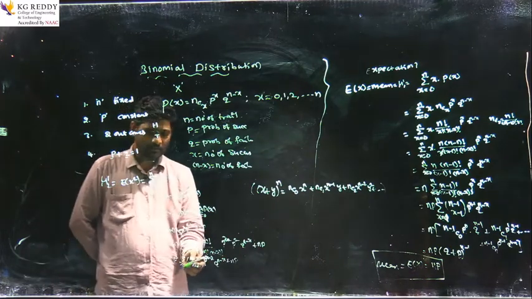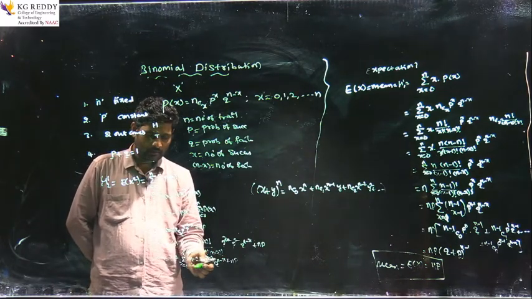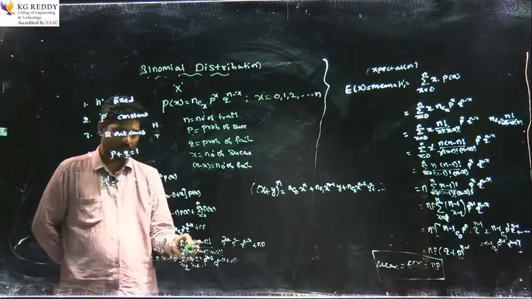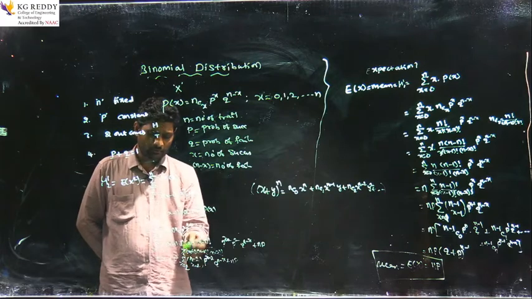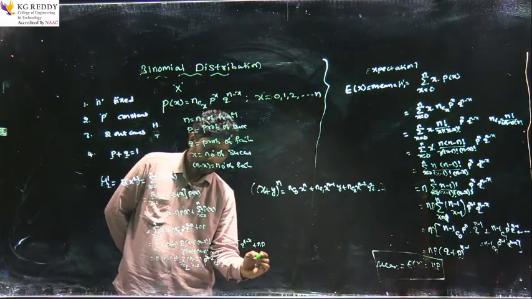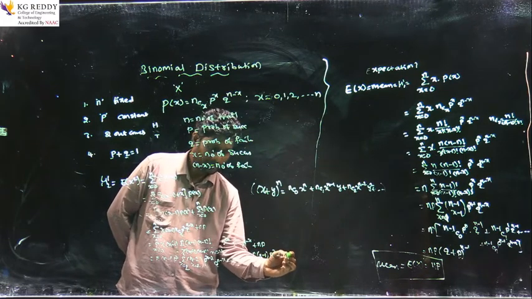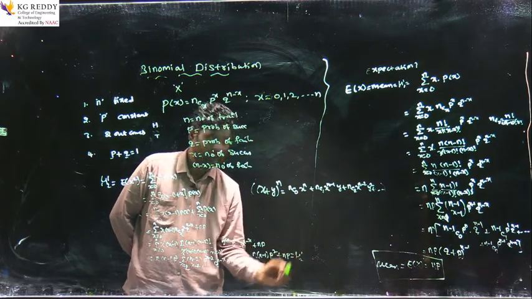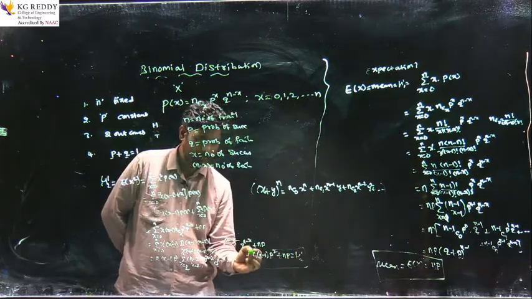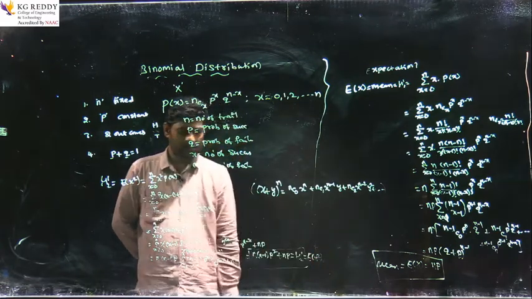Now in the summation from x equals 0 to n, if you take x equals 0, then you will get a negative value. That's why I am changing 0 to 2. Here x takes values from 2 to n. After simplification, we will get n into (n minus 1) into p square plus np. This is the second non-central moment mu2 dash. Now we have the mu1 dash value, which is nothing but expectation of x, and we have expectation of x square.